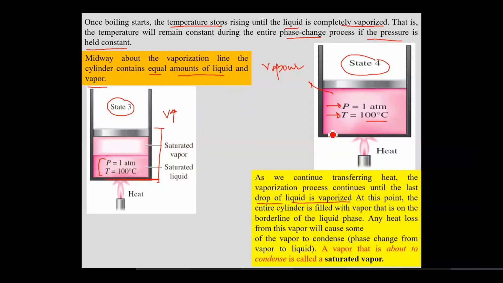Let's say I extract some heat out of this container. What would happen if I extract some heat out of this container? Condensation. Yes. So any heat loss from this vapor will cause the vapor to condense. And a vapor that is about to condense is called saturated vapor. So this state 4 is basically the saturated vapor state.